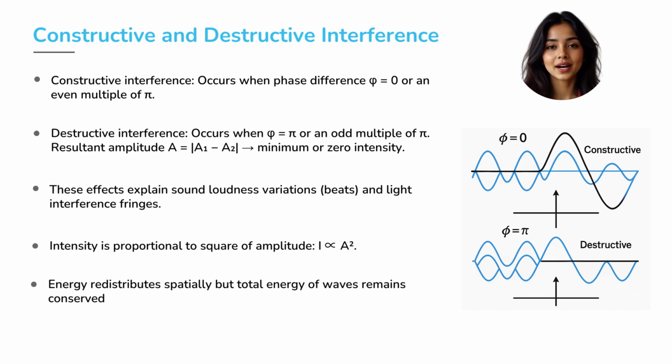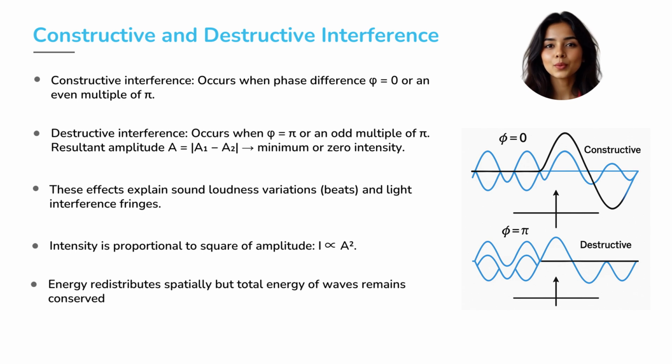Now comes the fun part, what happens after waves meet? If both waves are in phase, meaning crest meets crest, we get constructive interference. The resultant amplitude becomes A1 plus A2 and the sound or light becomes louder or brighter. If they are completely out of phase, when a crest meets a trough, this is called destructive interference. In this case, the amplitude becomes the absolute value of A1 minus A2 and it can even become 0.